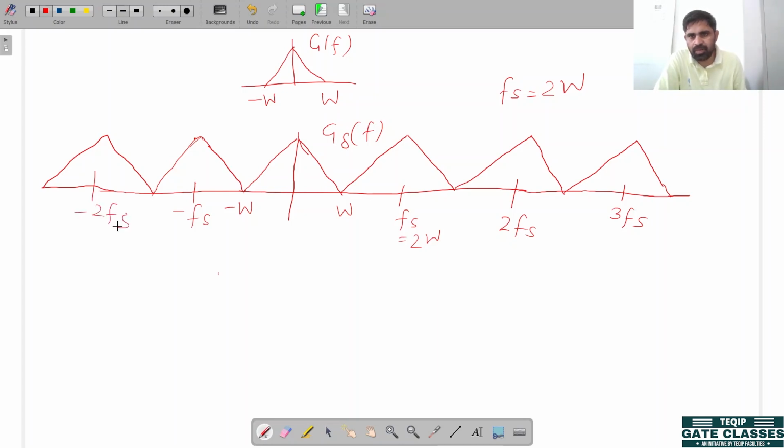This is the spectrum of the sampled signal, and we can also calculate its magnitude.